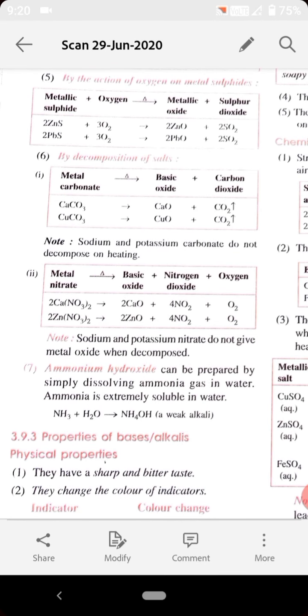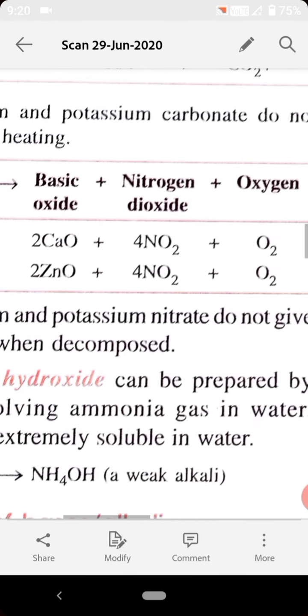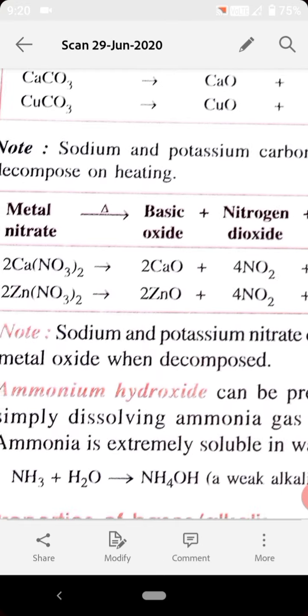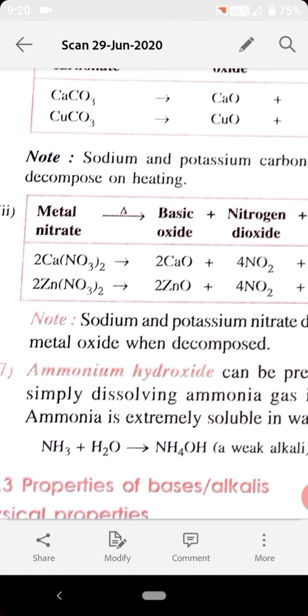See, some notes are given here. Sodium and potassium carbonates do not decompose on heating. In the previous class, I have already told you all, sodium and potassium carbonates are stable toward heat. They cannot decompose in the presence of heat, right?